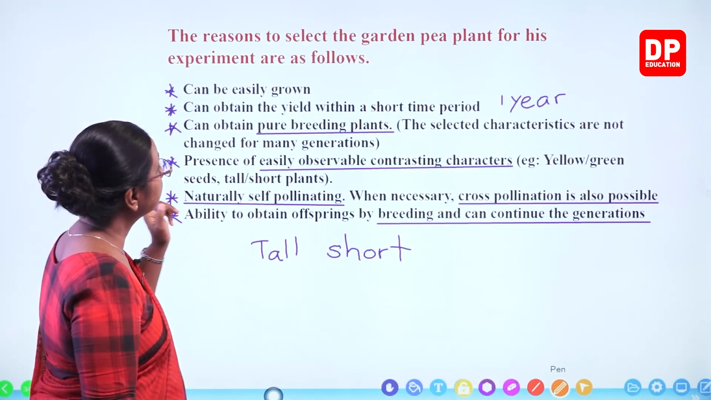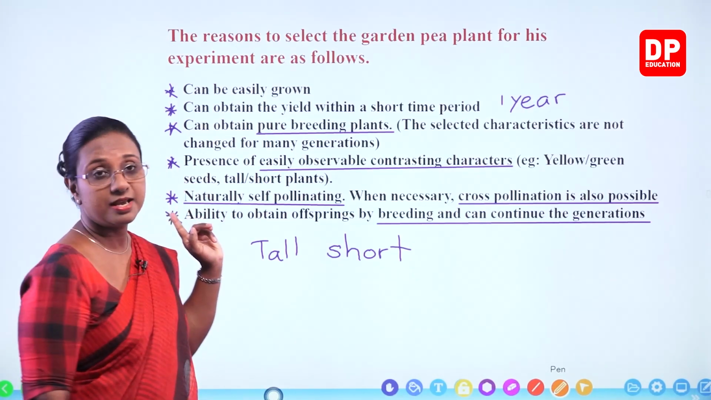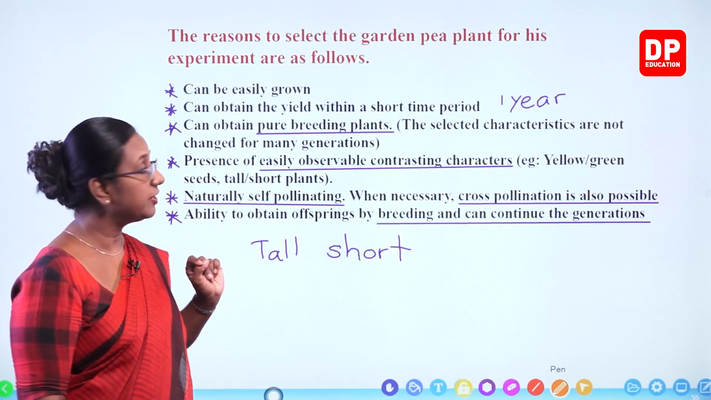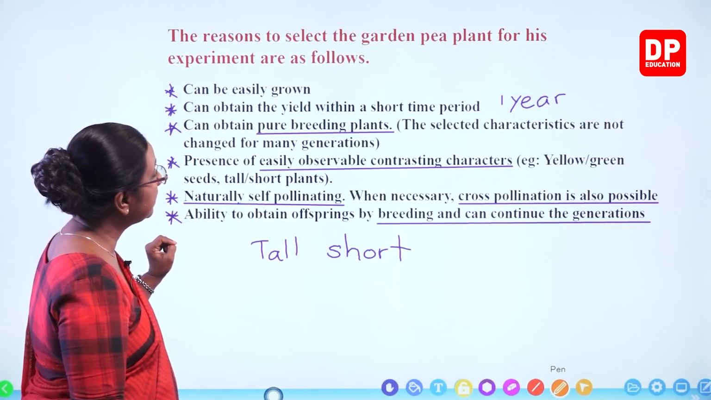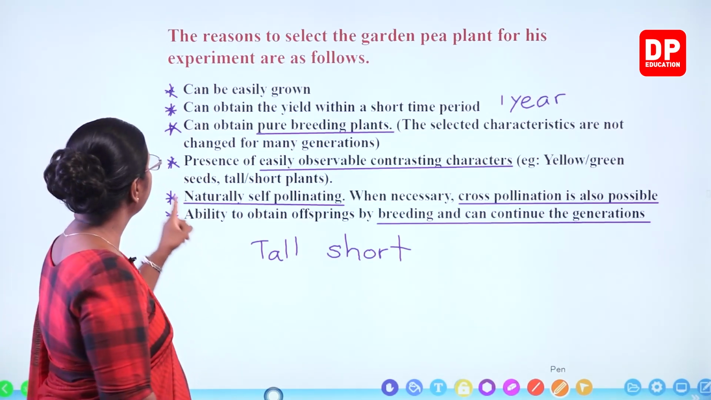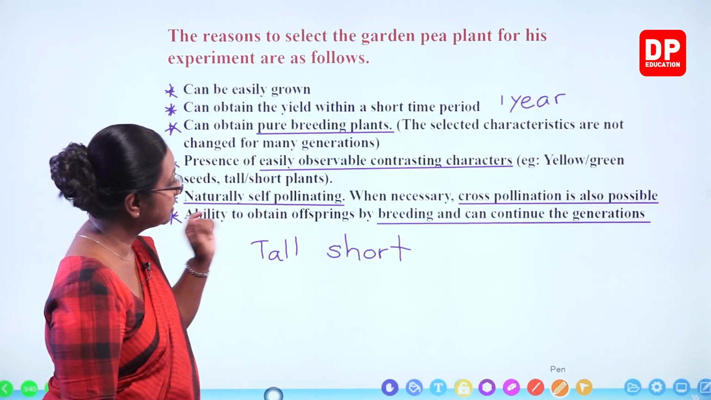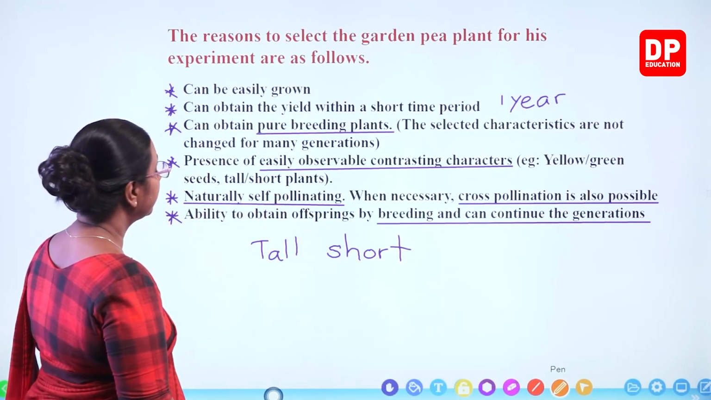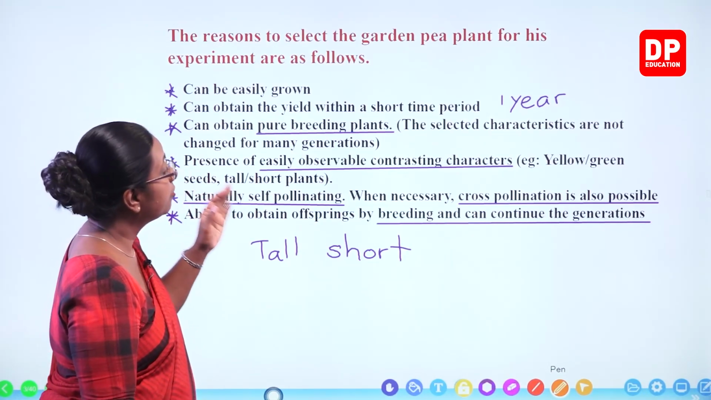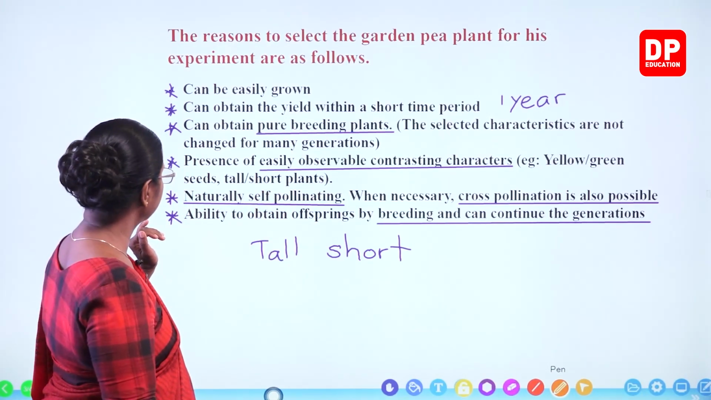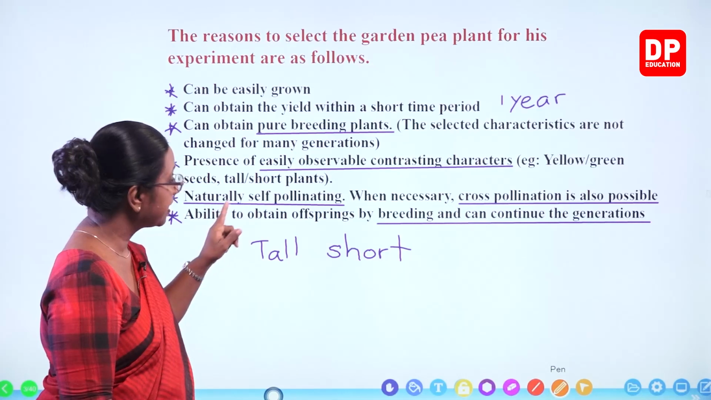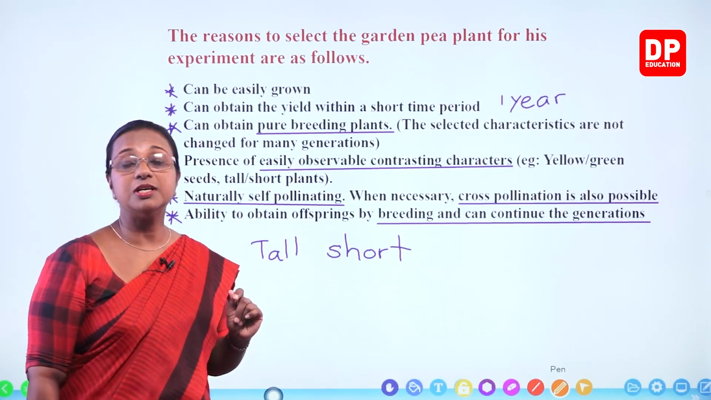The reasons to select the garden pea plant for his experiment are as follows: it can be easily grown, the yield can be obtained within a short period of time, it gives pure breeding plants, that is, the selected characteristics do not change for many generations, it has easily observable contrasting characteristics like yellow and green seeds, tall and short plants, and it is naturally self-pollinating. When necessary, cross-pollination is also possible, and offspring can be obtained by breeding and the generations can continue.